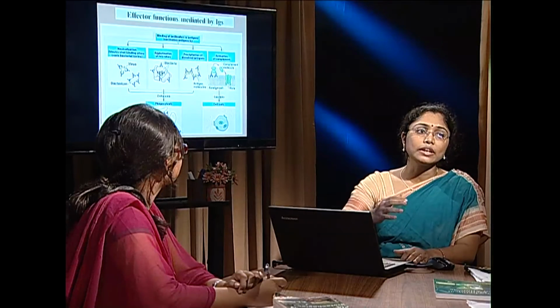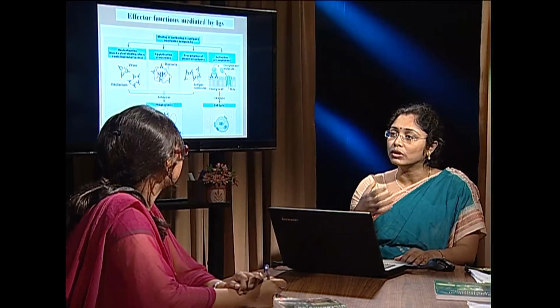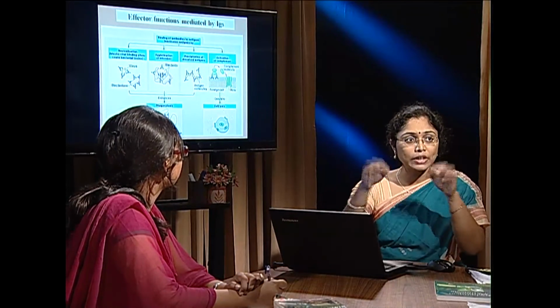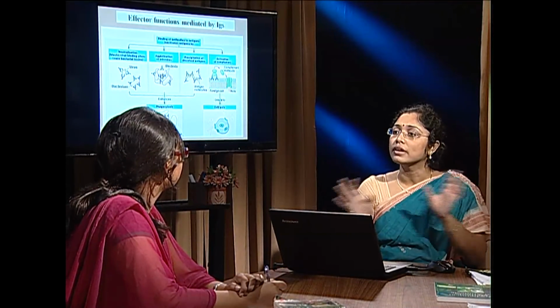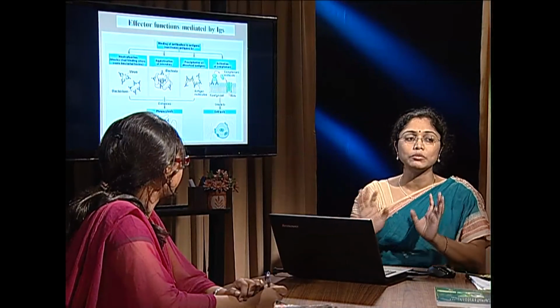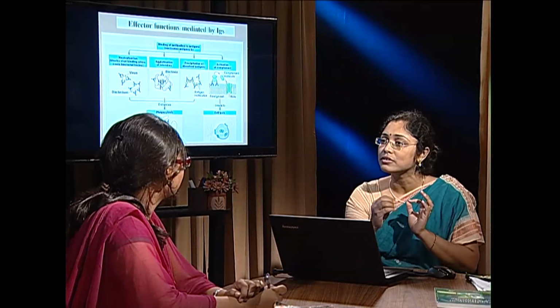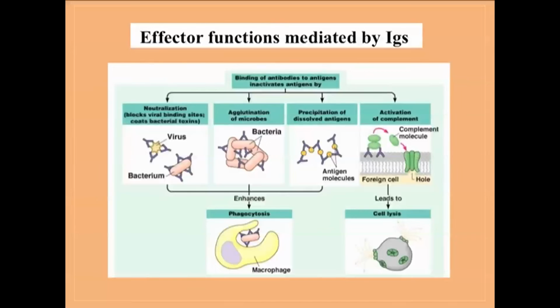Some immunoglobulins, mainly IgA isotype and IgM isotype, are found in different secretions like saliva, tears, breast milk, also mucus. That means secretory immunoglobulins are present in all the portals of entry. All the portals of entry for foreign pathogens are guarded by these secretory immunoglobulins. So as soon as a foreign molecule enters, they are covered by the immunoglobulins, and then they are eliminated from our system. Actually, immunoglobulins prevent their adherence to the cells.